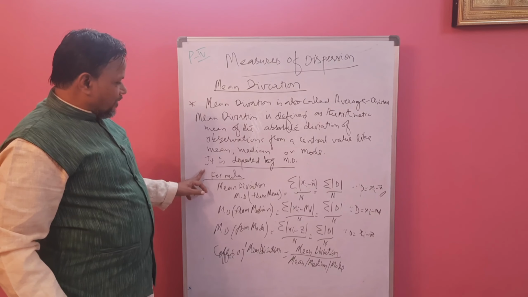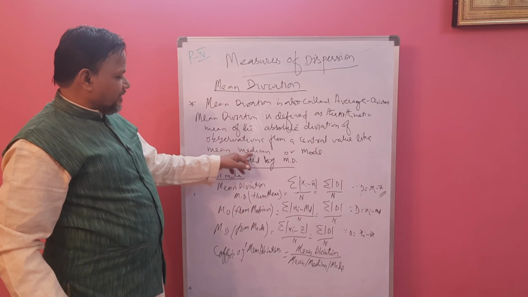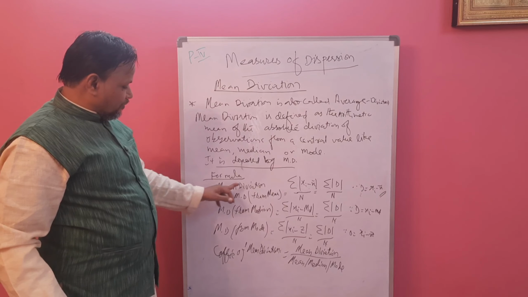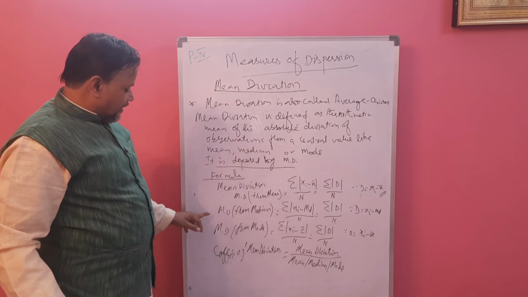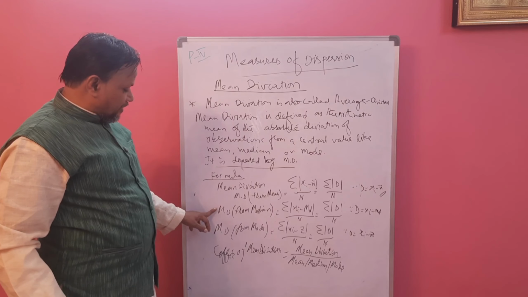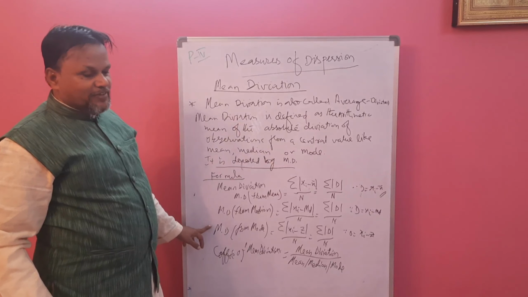M for mean, D for deviation. Formula: we can find mean deviation using mean, median or mode. So there are three formulas. First, using mean we can find it. Second, using median we can find mean deviation. Third, using mode we can find mean deviation.